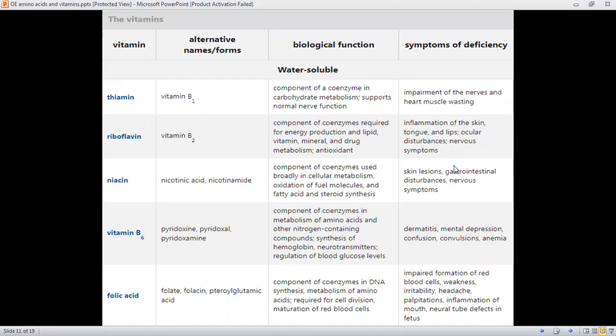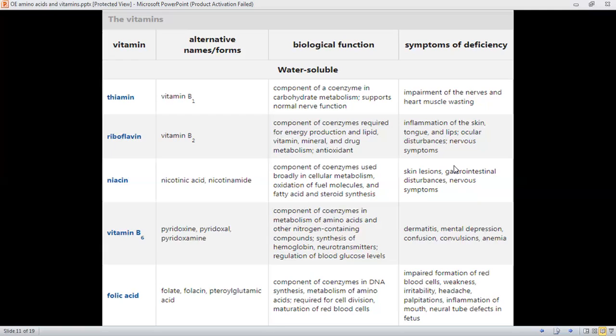First is thiamine. It is also called B1. It's a component of coenzyme in carbohydrate metabolism and supports normal nerve function. Riboflavin, which is called B2, is a component of coenzymes required for energy production and lipid, vitamin, mineral, and drug metabolism, and it also acts as an antioxidant. Niacin, which is also called nicotinic acid or nicotinamide, is a component of coenzymes used broadly in cellular metabolism, oxidation of fuel molecules and fatty acids, and steroid synthesis.